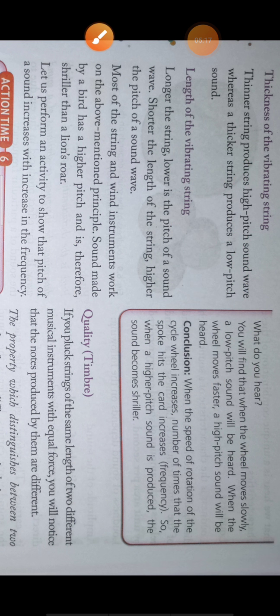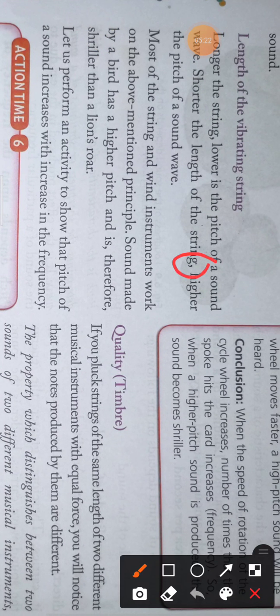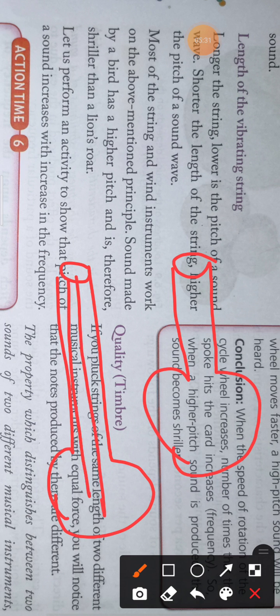Now the fourth point is the length of the vibrating string. Suppose you have two guitars, and the second guitar has very long strings, but the first guitar has shorter strings.